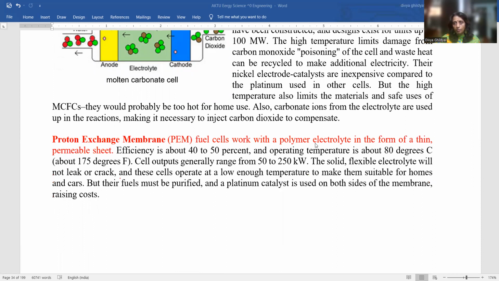Proton exchange membrane fuel cells work with a polymer electrolyte. Polymers are very common in chemistry, and polymers are thin and light, so in the form of a thin permeable sheet. Efficiency is around 40 to 50%. Operating temperature is around 80 degrees centigrade, and their output is around 50 to 250 kilowatt.